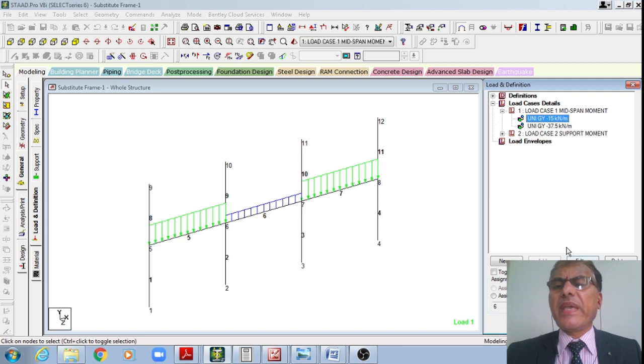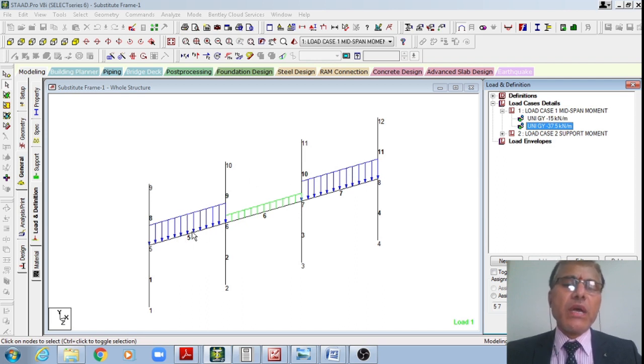I have the load case one. Therefore, I do have the first case for getting the maximum positive bending moment in this span 5, 6 or AB. Therefore, for that I need to throw the factored dead load and live load on alternate spans, and on the adjoining span. For getting the maximum positive bending moment, I need to put the factored dead load and live load on these alternate spans, right, including that of the span on which we are trying to get the maximum positive bending moment, as well as on the adjoining span.